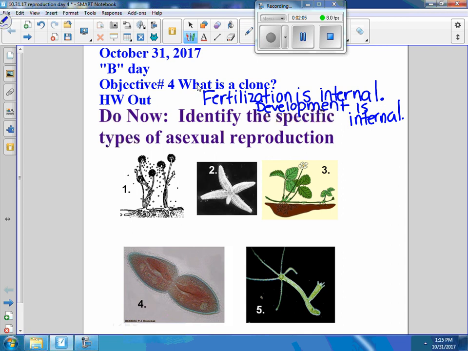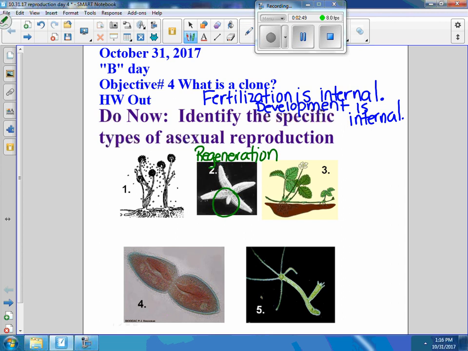Let's go backwards now, 2 days back, and see if we can recall the 5 different types of asexual reproduction. Raise your hand, please, and tell me what. You don't have to go in order. Pick anyone randomly and tell me what it is, but then you have to prove it too, so maybe you need your notes to recall. Go ahead, Mr. Vincent. Good. Exactly. Number 2 is regeneration. How do you know that? Yeah. One of the parts is growing back, and this body part can also be regenerating a